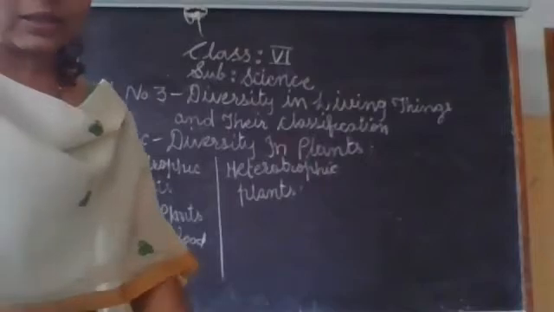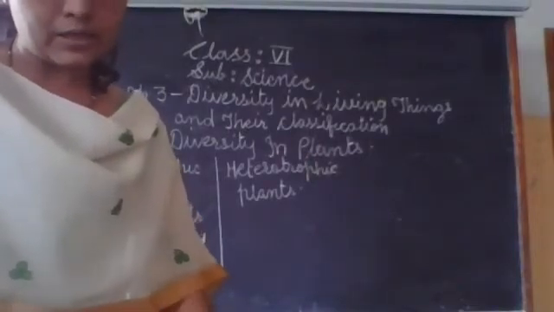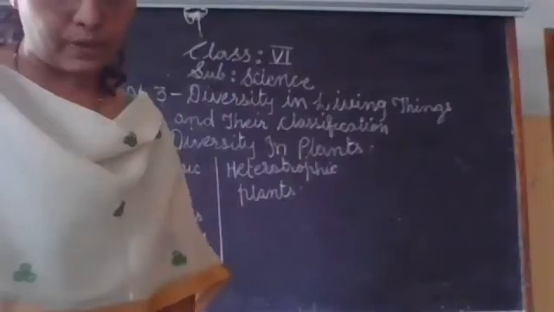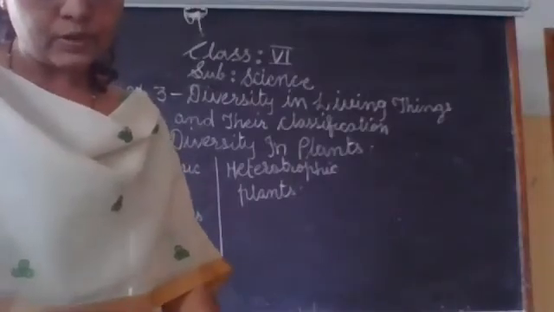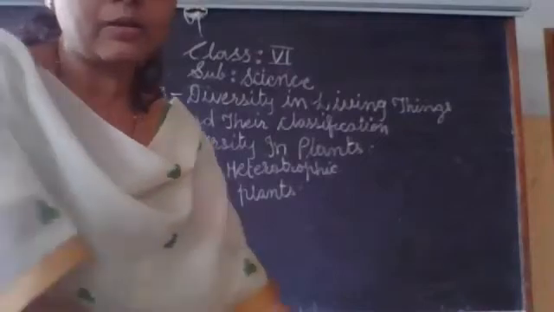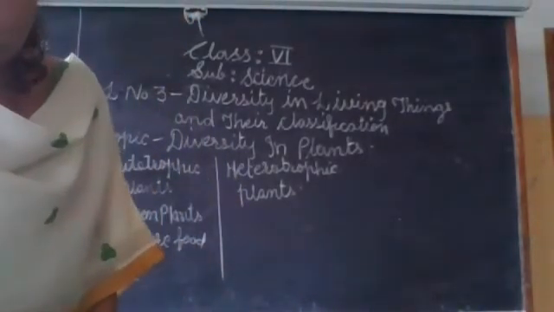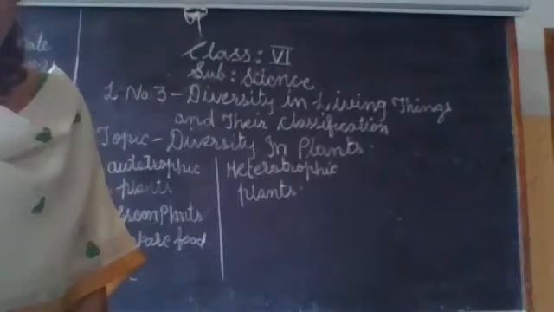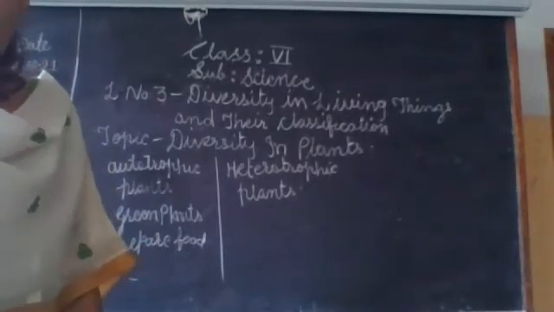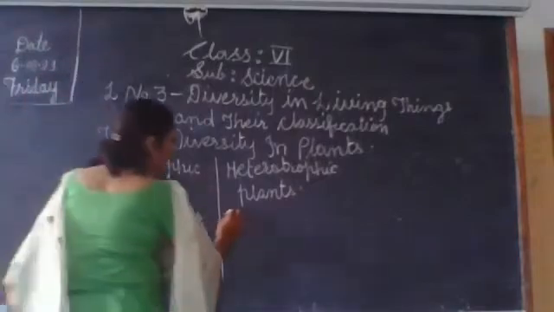Which plants are they? Here the plants are not able to prepare their own food, those are heterotrophic plants. Like mucor, then loranthus, dodder, these are heterotrophic plants. They depend on other plants for food.